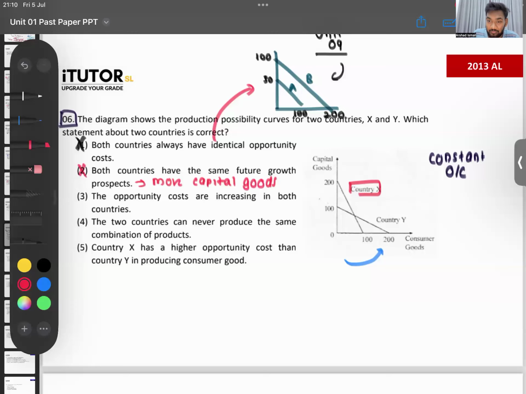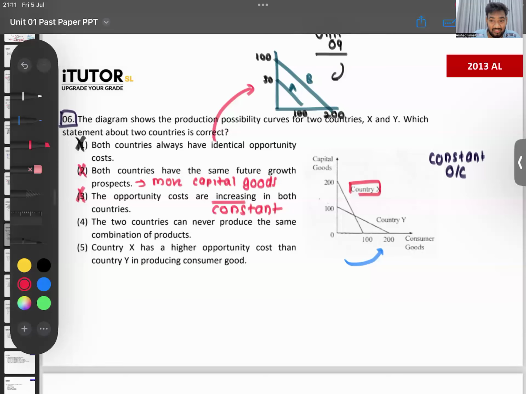Number 3, opportunity costs are increasing in both countries. That you can completely cut off, because the PPC itself is a straight line. So in both countries, opportunity cost is not increasing. It's constant opportunity cost. You can cut it off.